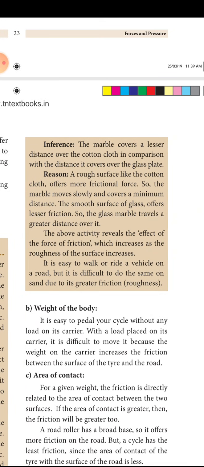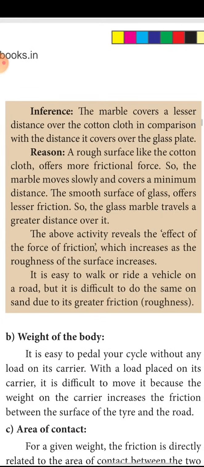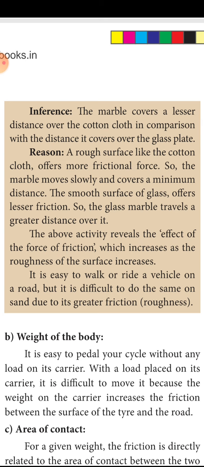Inference: the ball covers a lesser distance over a cotton cloth compared with the distance it covers over a glass plate. What is the reason? You can easily say it is because friction is less on one surface and more on the other.